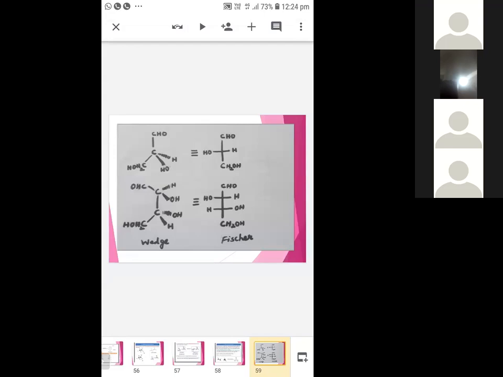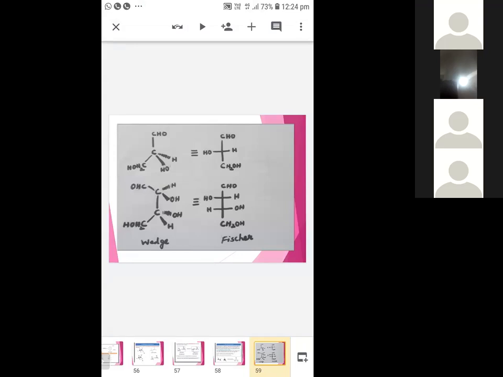If it is on the left side, then it should come on the left side. Then you write the group represented by solid wedge opposite to the group represented by broken wedge. Okay? The same way you can represent a compound that may contain more than 2 asymmetric atoms.